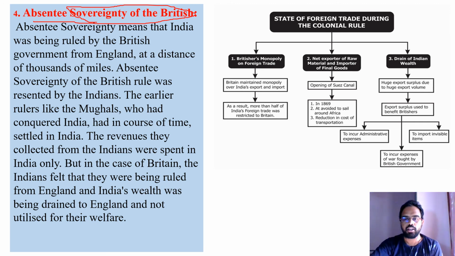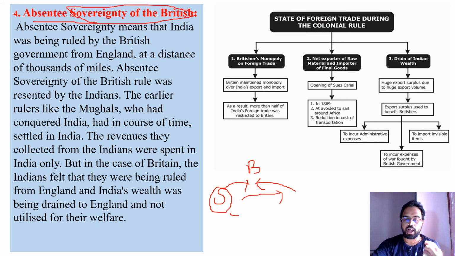With various policies and methods, the British were trying to bring the Indian rulers under their control. All the Indian rulers' sovereignty was taken away by the British. The self-rule of Indian states had been taken away.